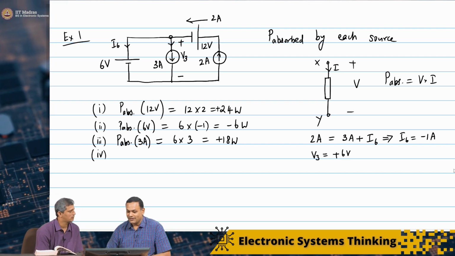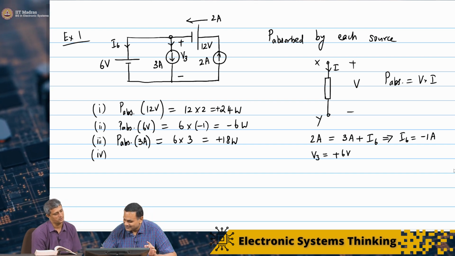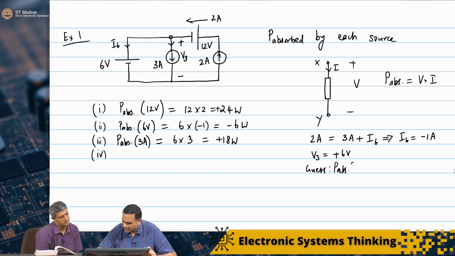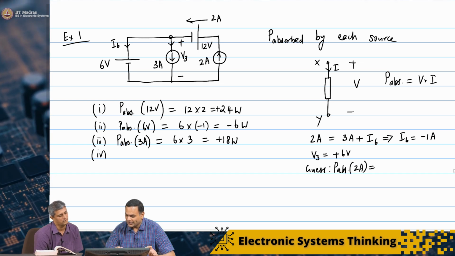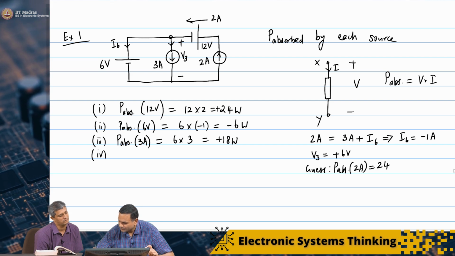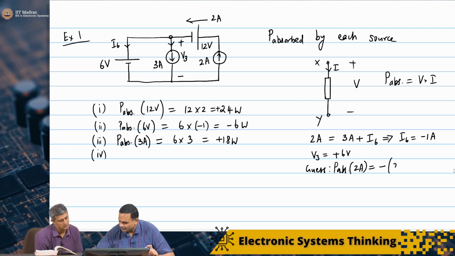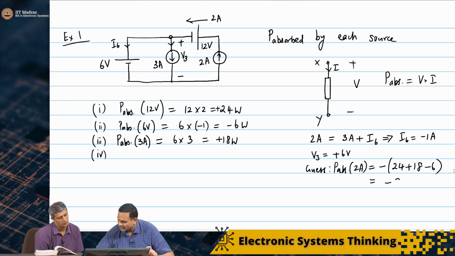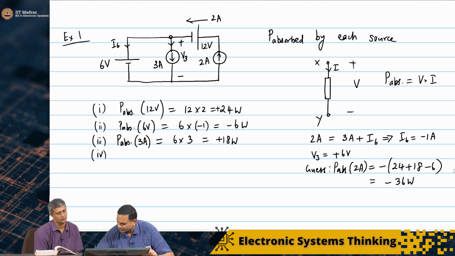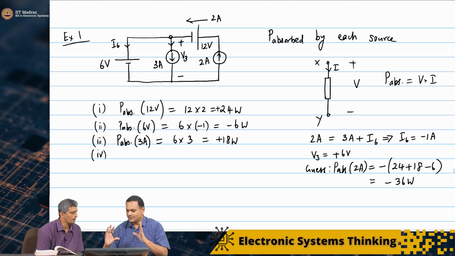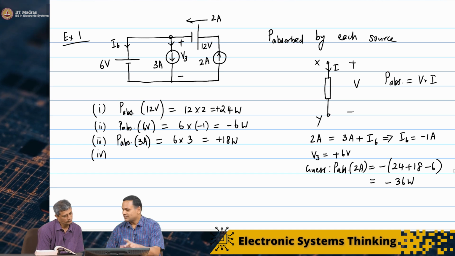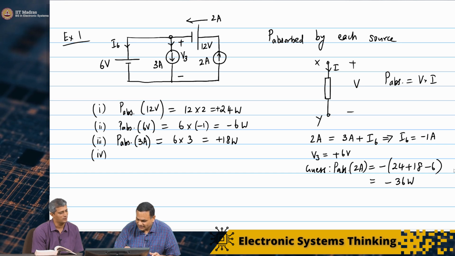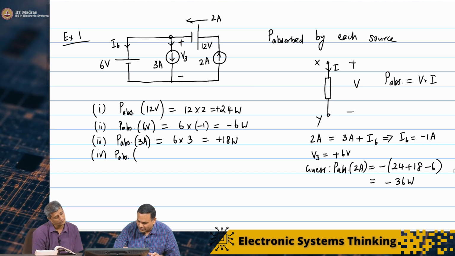I could do it that way. Let us check. So my guess: power absorbed by the 2 ampere source is going to be minus of 24 plus 18 minus 6. So this is minus 36, minus 36 watts. This is my guess because I have voltage sources and current sources. If something is producing power, something has to absorb power. Let us calculate it in the regular way.